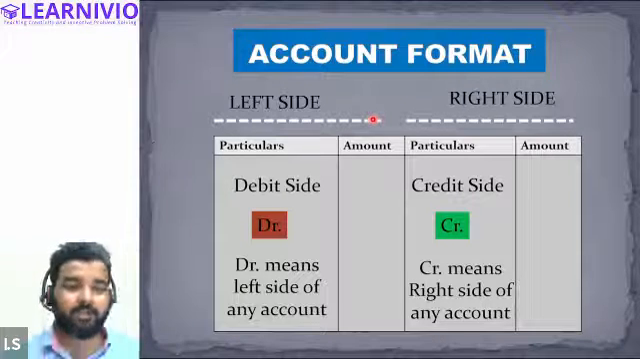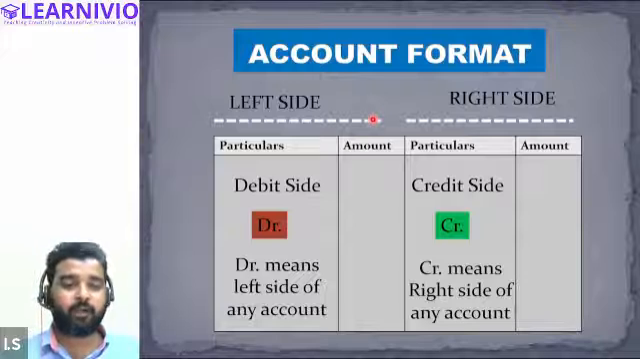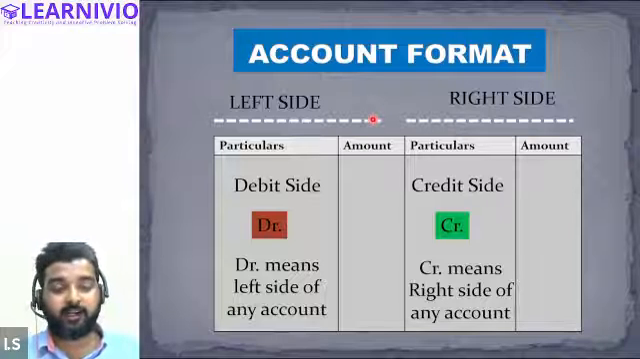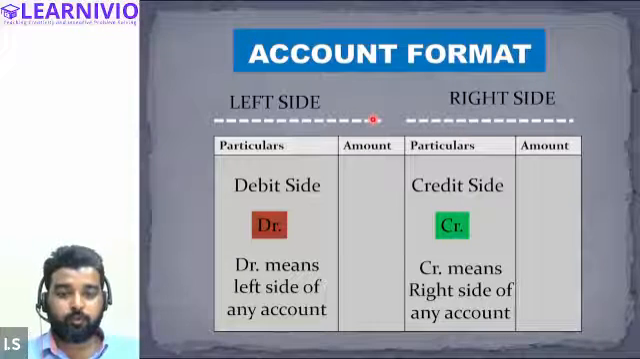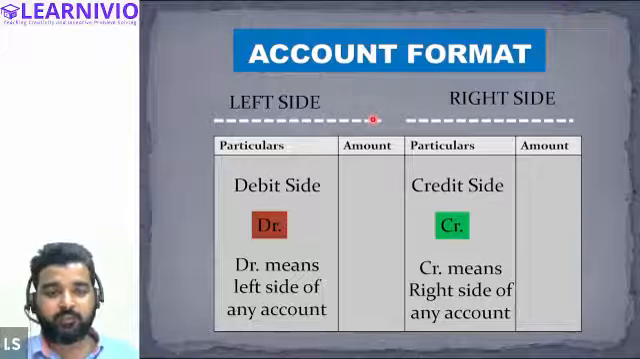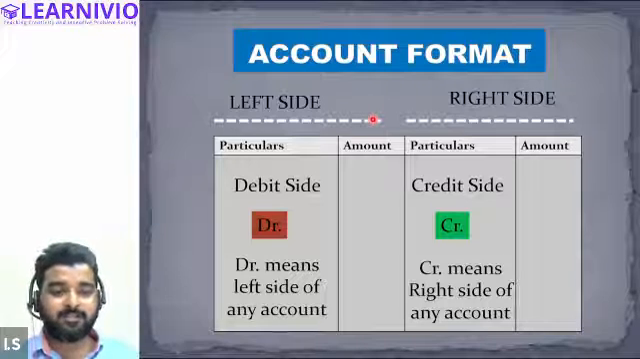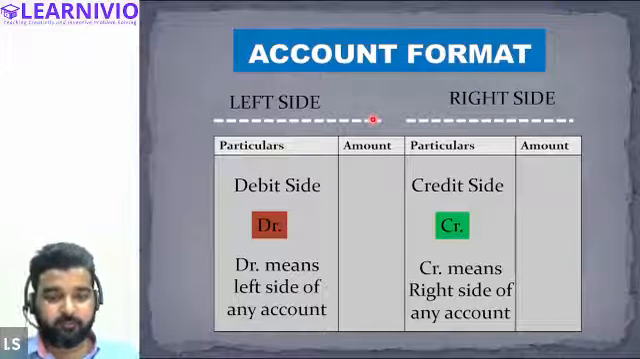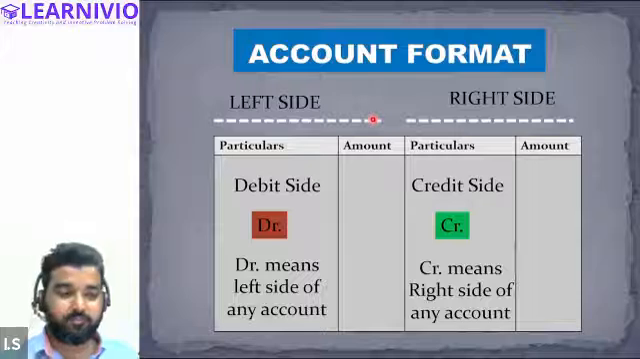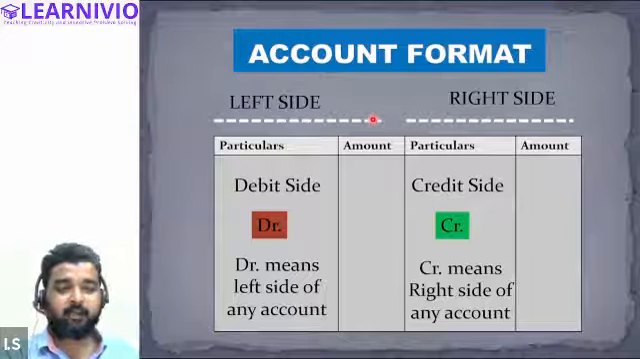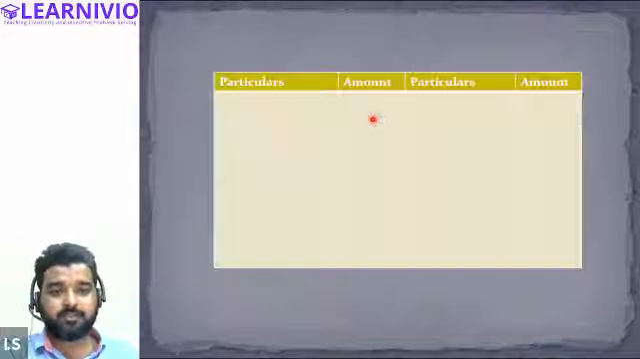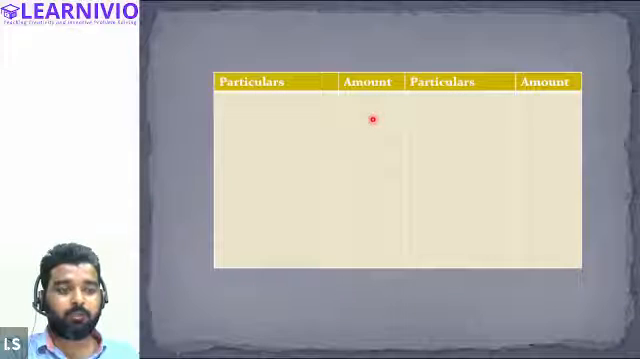So in order to answer this question, we will have to understand the rule of debit and credit. We will have to understand the rule of debit and credit to answer which item will be recorded on the debit side and which will be kept on the credit side of the account. So this is basically what an account looks like: particular, amount.